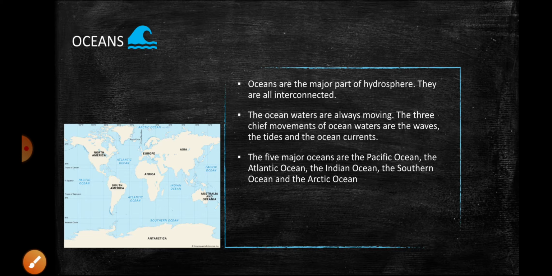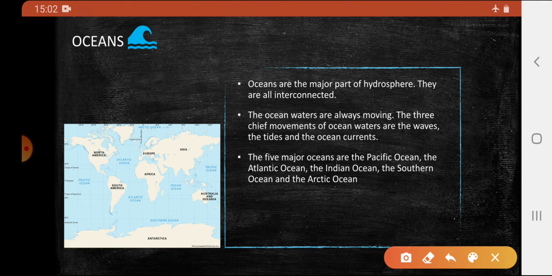Oceans are a major part of the hydrosphere. They are interconnected, and we gave different names to the oceans based on geographical, navigational, scientific, and historical reasons. The term ocean comes from a Latin word, and the Greeks used to describe the ocean as a single mass of water that covers the earth.